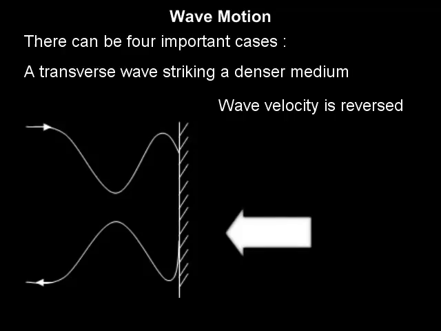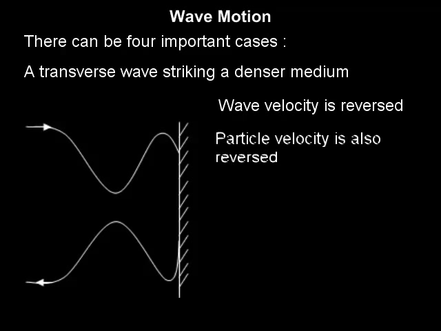That is, the wave will start traveling in the opposite direction. The particle velocity is also reversed because the particles of the rigid surface receiving the wave or the wave energy are not free to move. So, they reflect the particle velocity in such a way that their own resultant velocity remains zero.